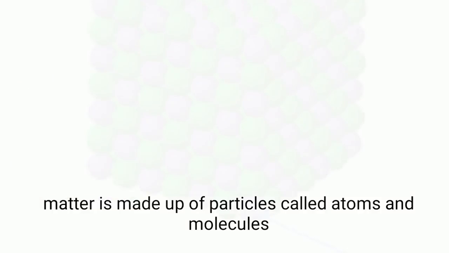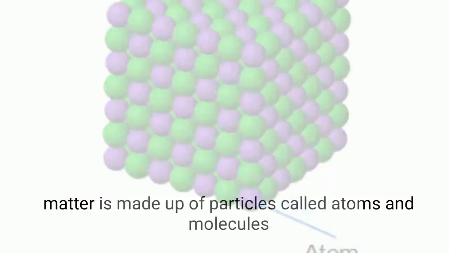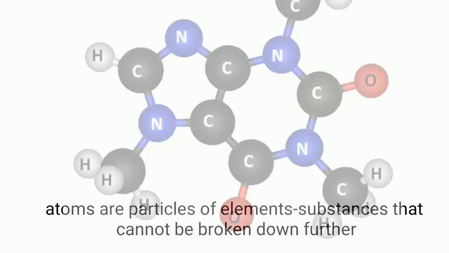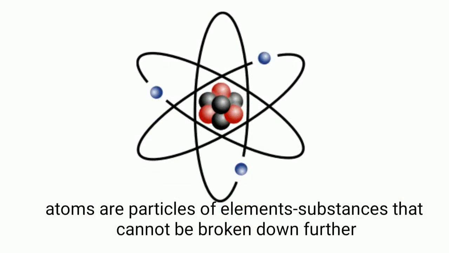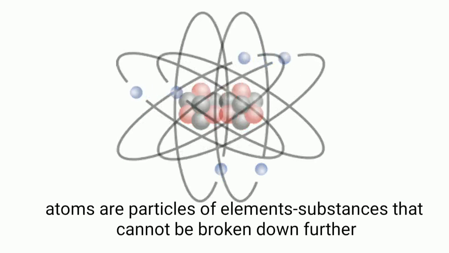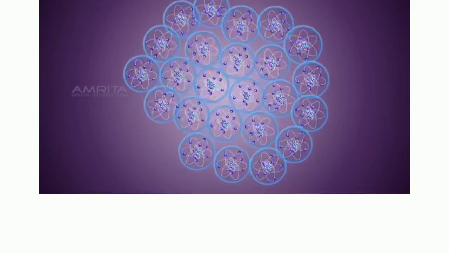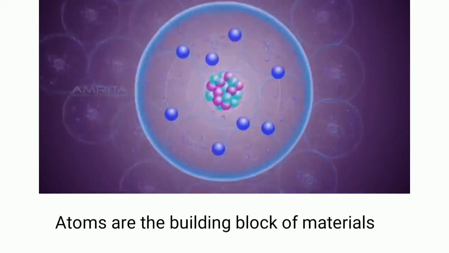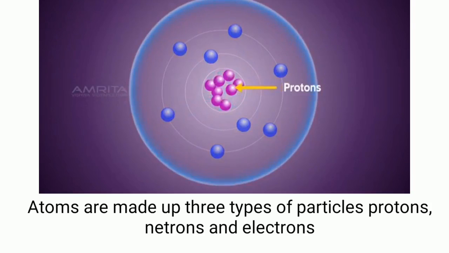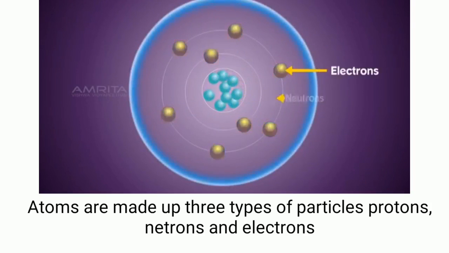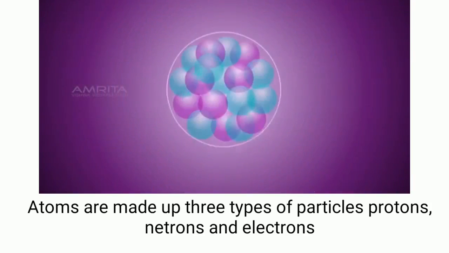Matter is made up of particles called atoms and molecules. Atoms are particles of elements, substances that cannot be broken down further. Matter consists of particles called atoms. Atoms are the building blocks of materials. Atoms are made up of three types of particles: protons, neutrons, and electrons.